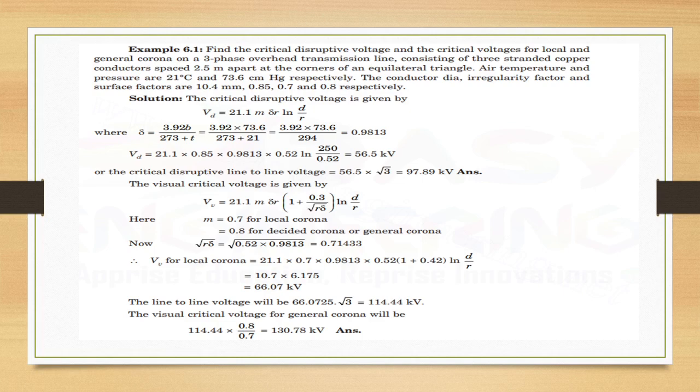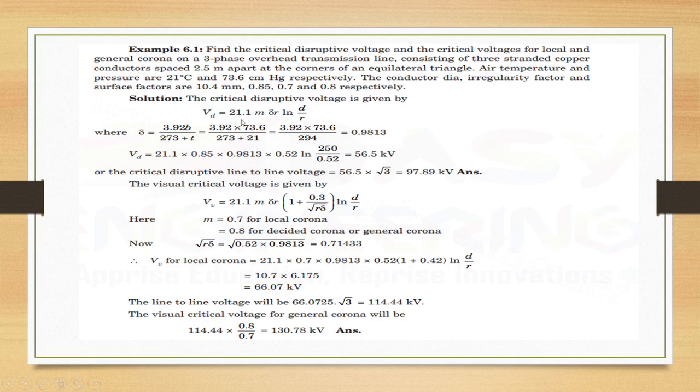Let us see the solution of this numerical. Critical disruptive voltage VD is equal to 21.1 M delta R ln d by R. Delta value we know: 3.92 B by 273 plus T. Substitute the values. B is given as 73.6, T is given as 21. We are going to get the value of delta as 0.9813.